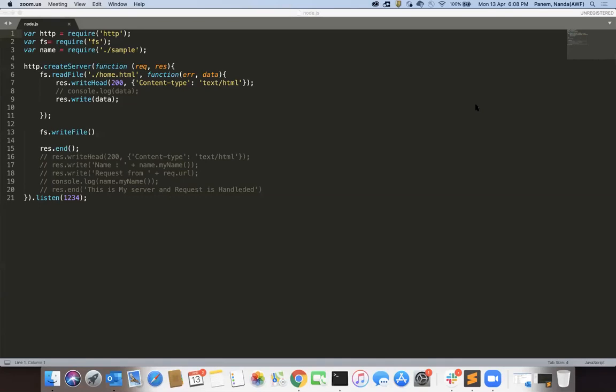But why did this become that popular? Because this is very lightweight and we can handle many requests, same like Apache, other Java servers and other servers. And this is open source technology, it doesn't have any license and everything. So now how to create a server? So Node.js is like there is a server already present.